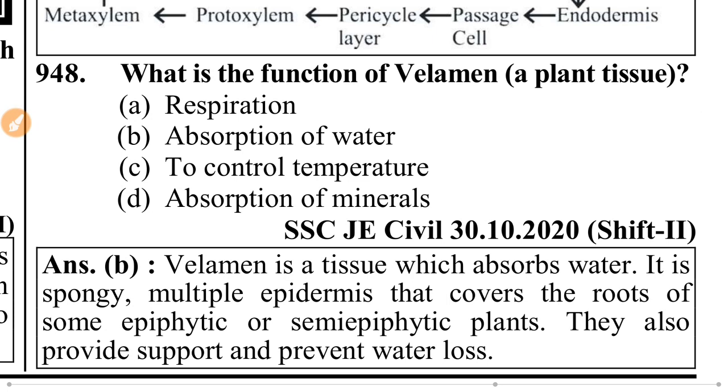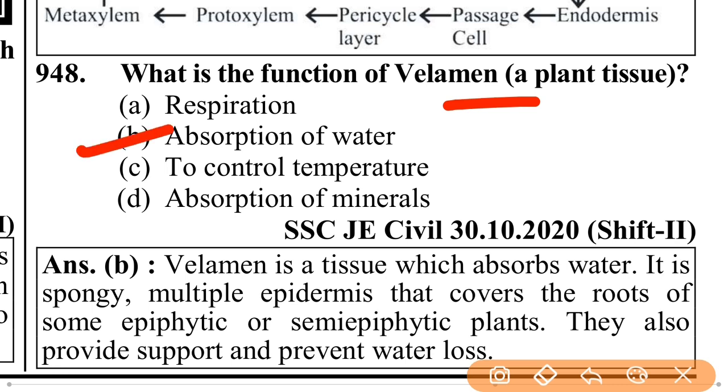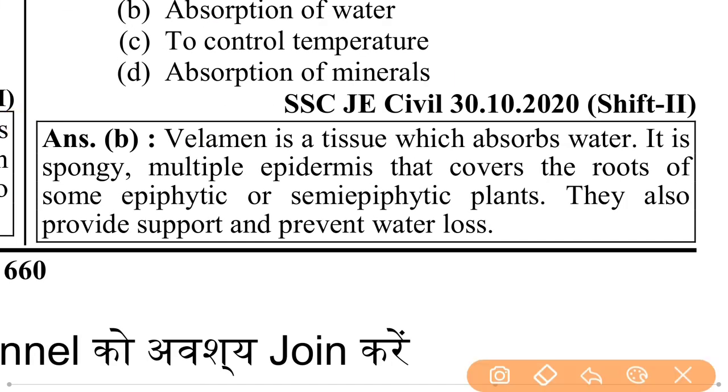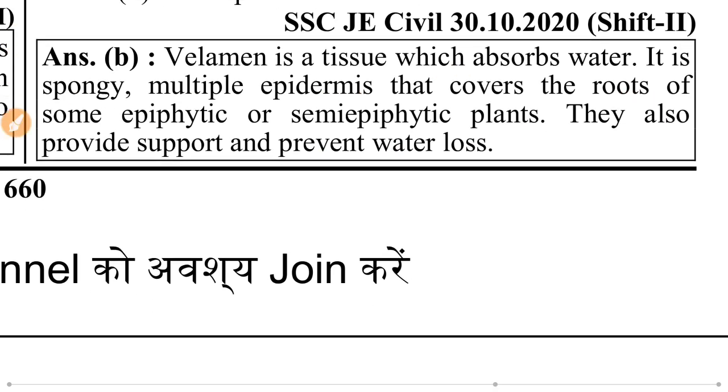What is the function of velamen, a plant tissue? Velamen is a plant tissue, and its function is absorption of water. It is spongy. It is a multiple epidermis that covers the roots of some epiphytic plants. It also provides support and prevents water loss.